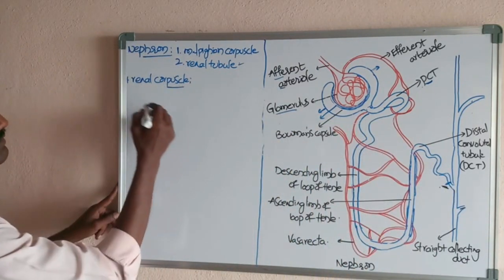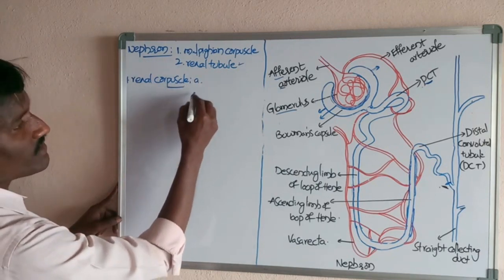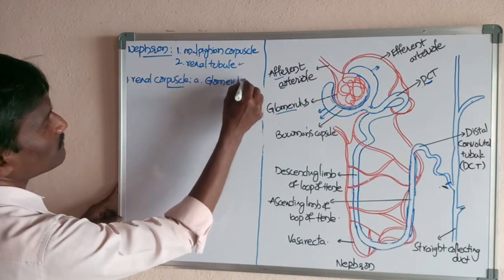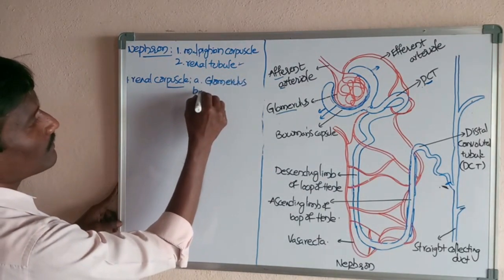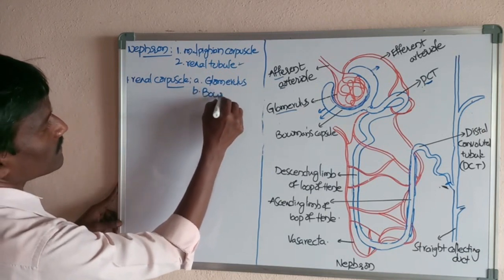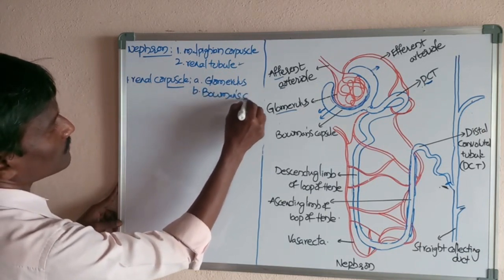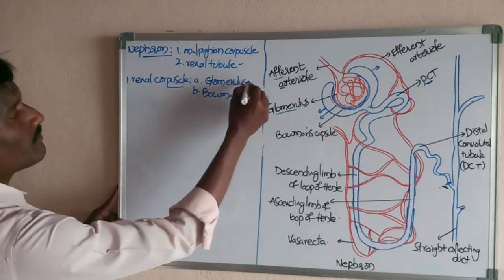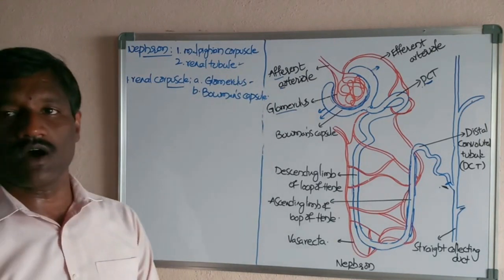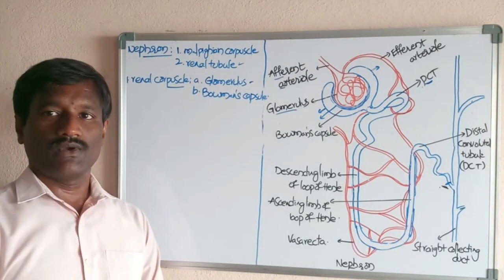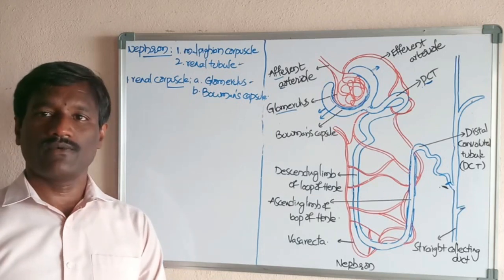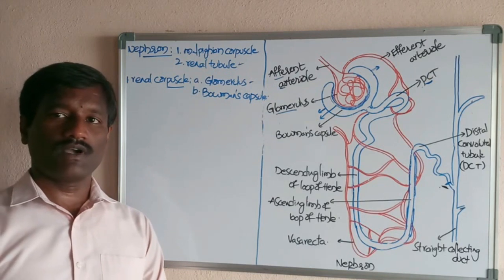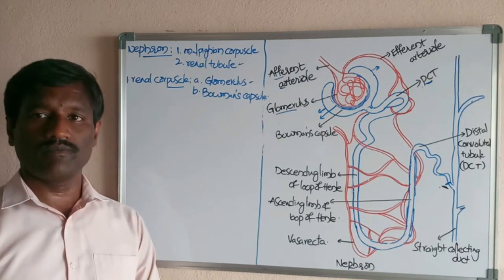First, the renal corpuscle is divided again into two parts. The first is the glomerulus. Next, the second is Bowman's capsule. What about the formation of the glomerulus? The glomerulus is formed from the afferent renal arteriole. What about the afferent renal arteriole?